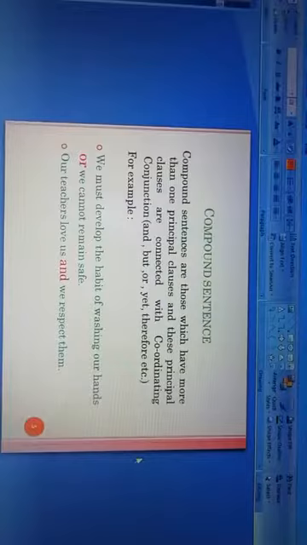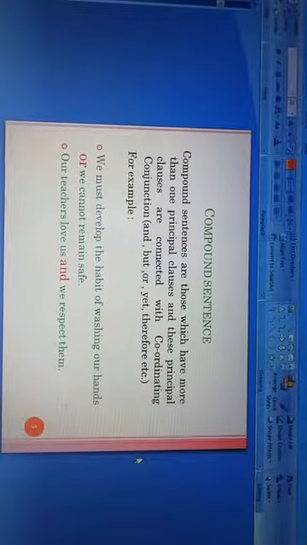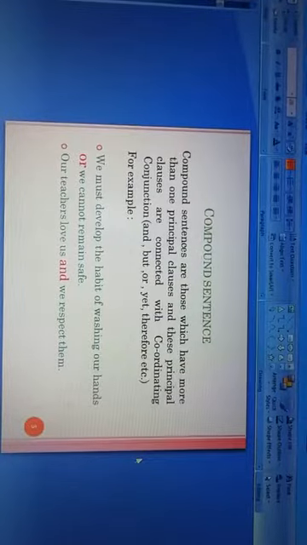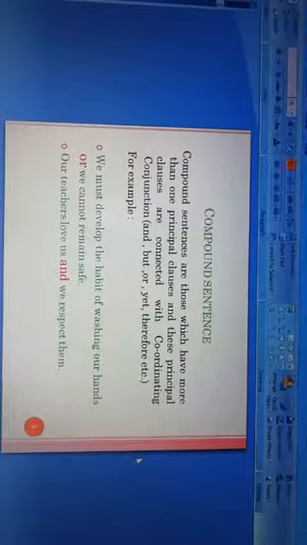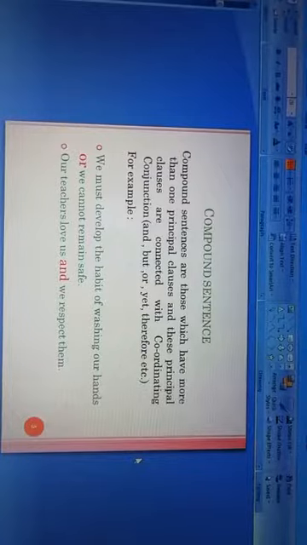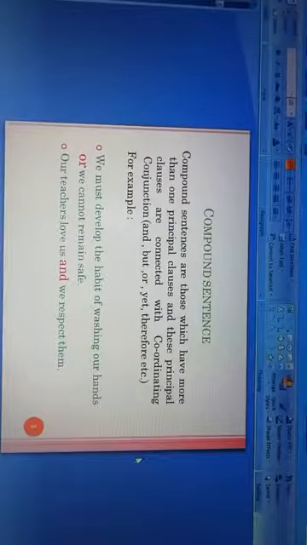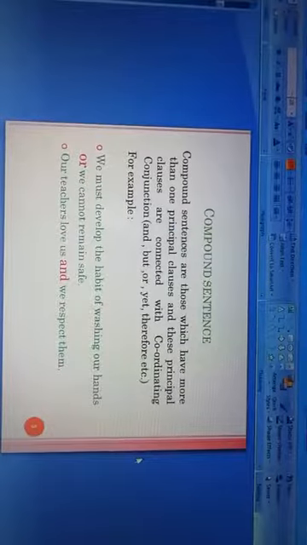For example, we must develop the habit of washing our hands, or we cannot remain safe. In this example, we must develop the habit of washing our hands and we cannot remain safe. These two are the principal clauses, and these two principal clauses are connected with the coordinating conjunction or.